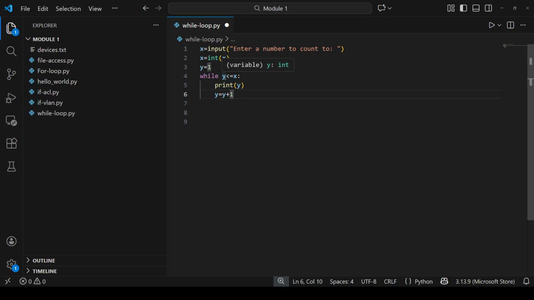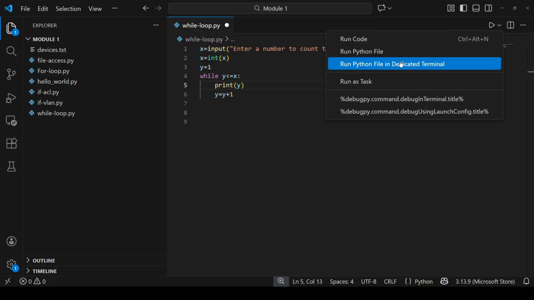So while y is less than or equal to x, print y and then increment y. After incrementing y, the loop goes to while again, and then it will again evaluate the condition, print y and increment y. This loop keeps on running as long as this condition is true, y is less than or equal to 6. So let's execute this.